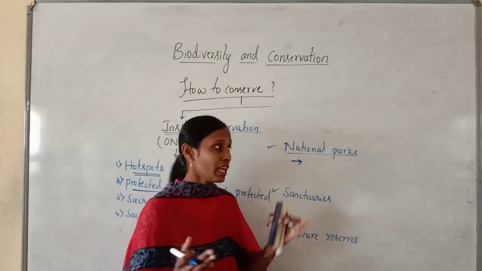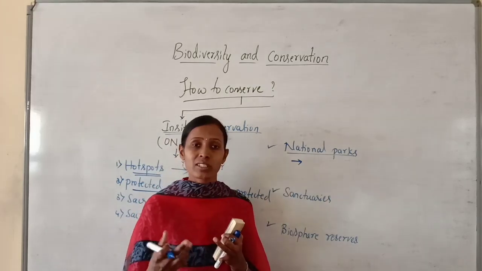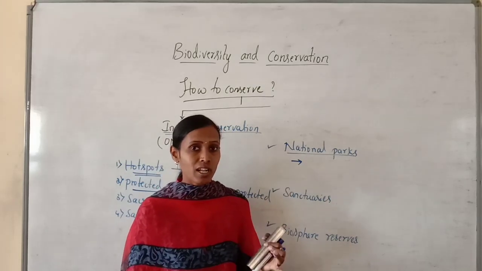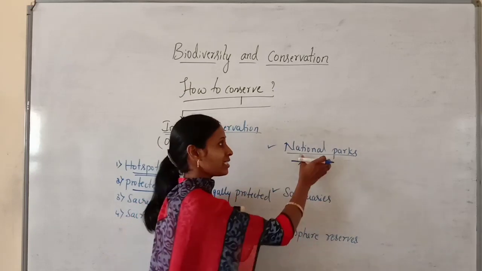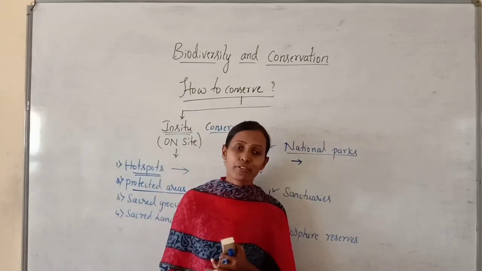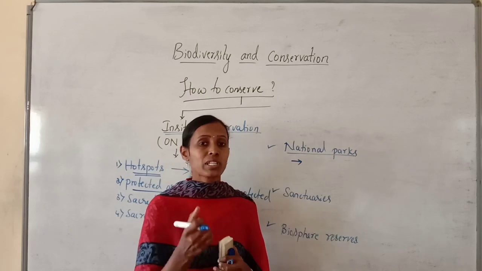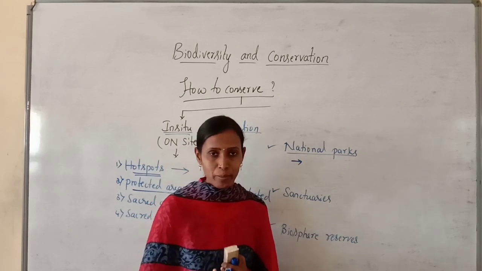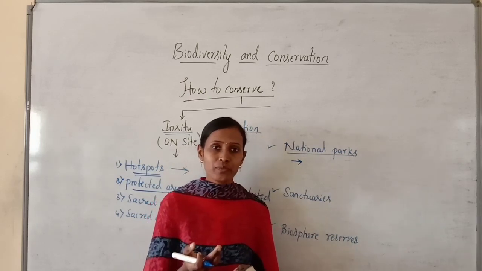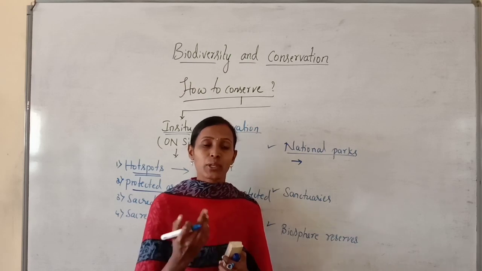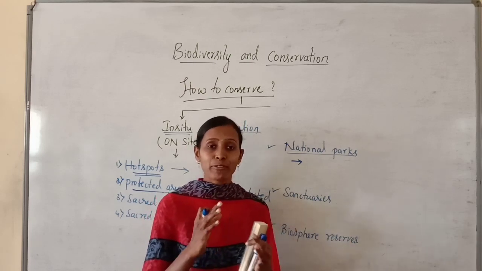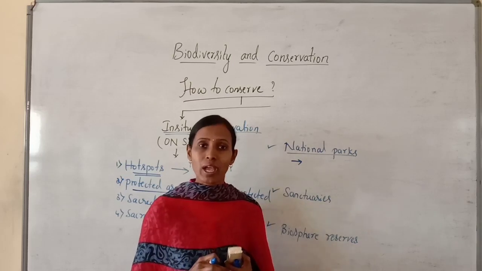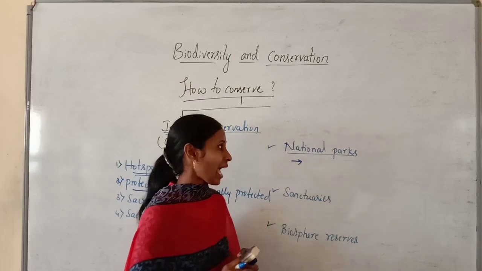Here in the national parks, the flora and fauna are conserved in their natural habitat. You know what flora is: plants. And fauna: animals. So the flora and fauna are conserved well in their natural habitat.